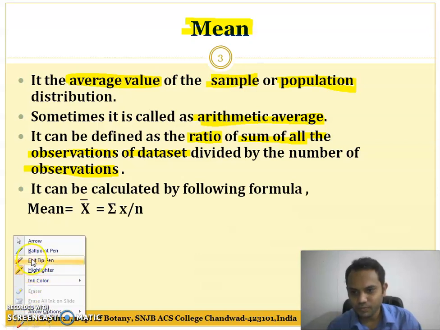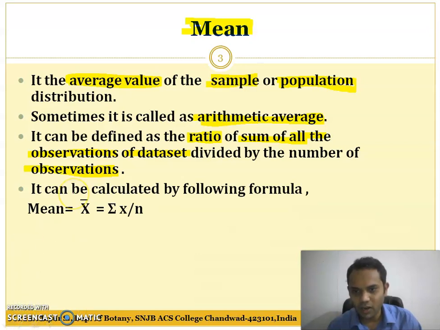So how is it calculated mathematically? It is calculated by this formula: summation of x upon n. Mean is denoted by x bar.